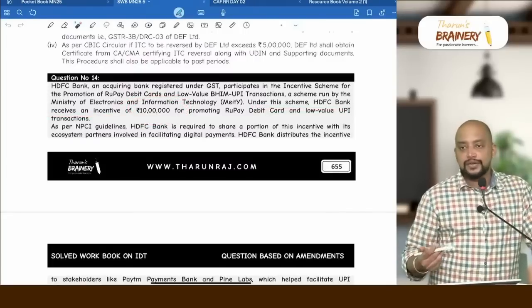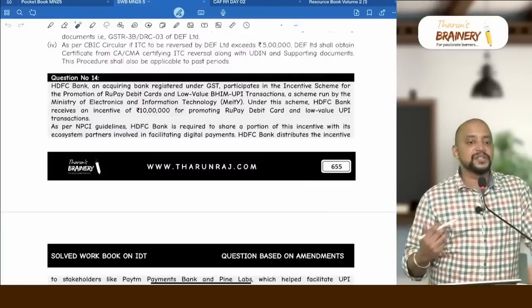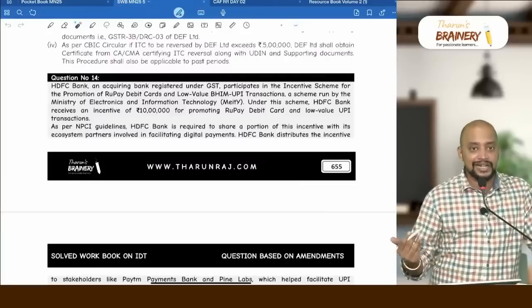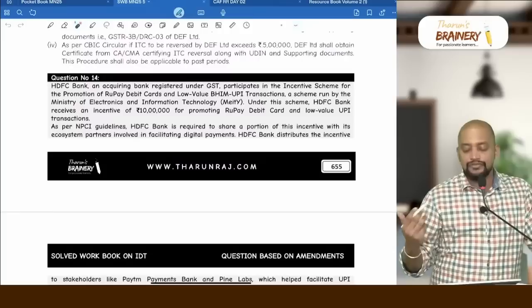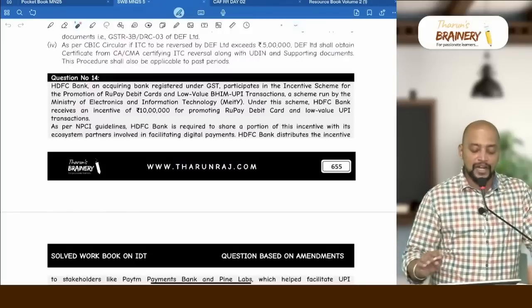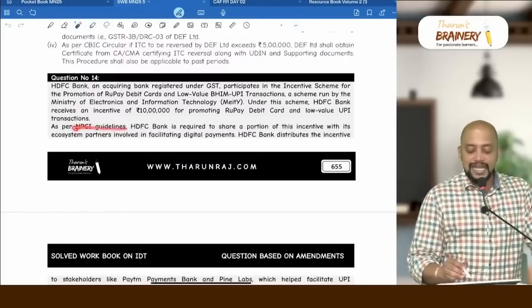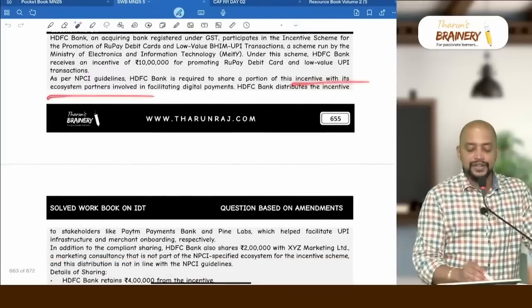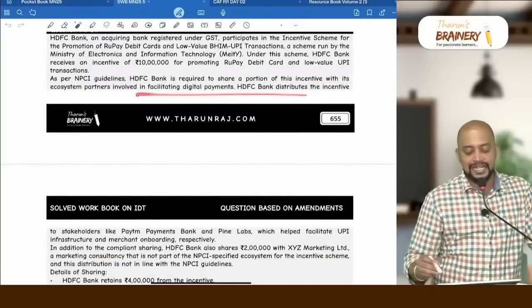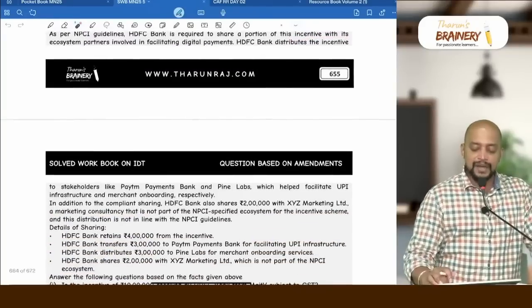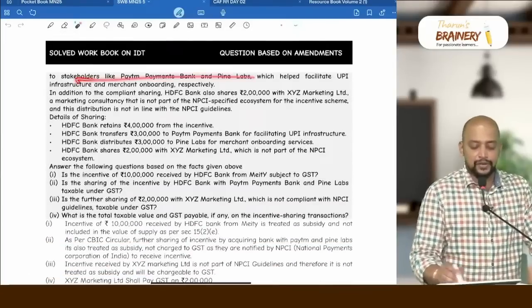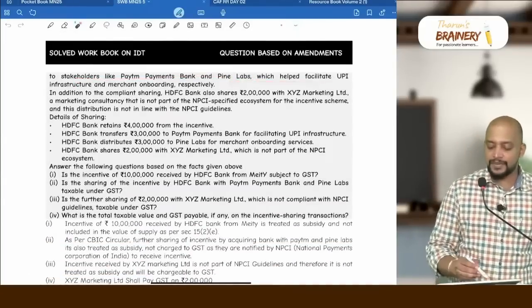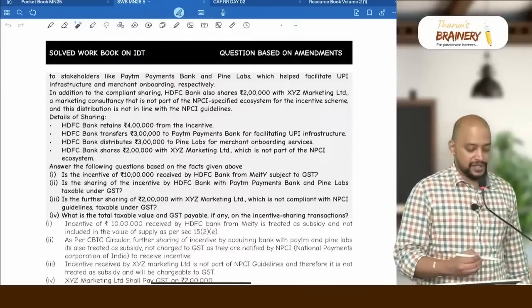As per CBIC circular, that 10 lakhs will be treated as subsidy from the central government. Therefore, it is not treated as value for payment of GST. It is excluded from the value. And as per NPCI guidelines, HDFC Bank is required to share a portion of this incentive with its ecosystem partners involved in facilitating digital payments. HDFC Bank distributes the incentive to stakeholders like Paytm Payments Bank and Pine Labs, which help to facilitate UPI infrastructure.